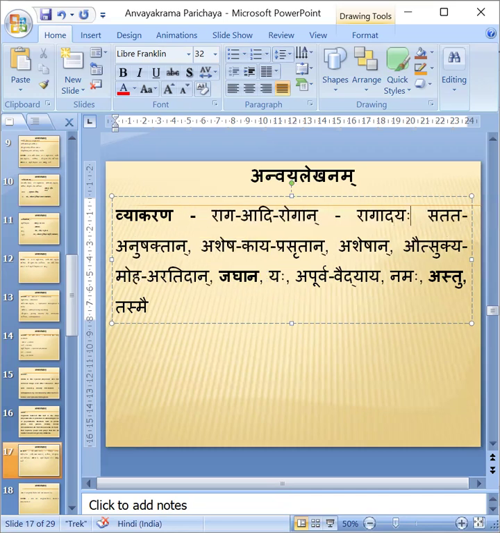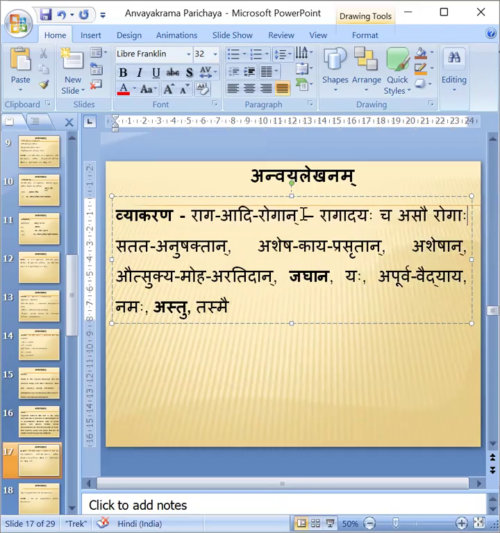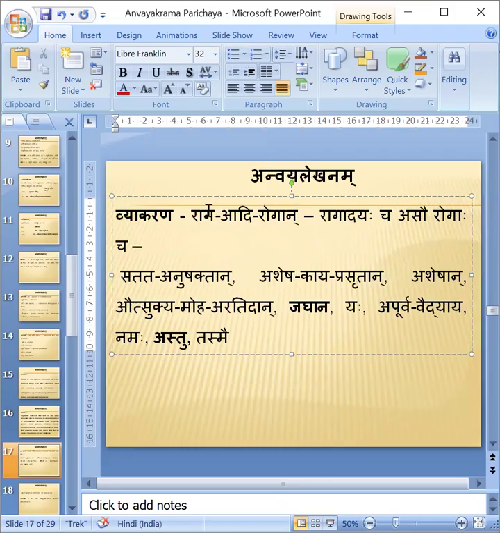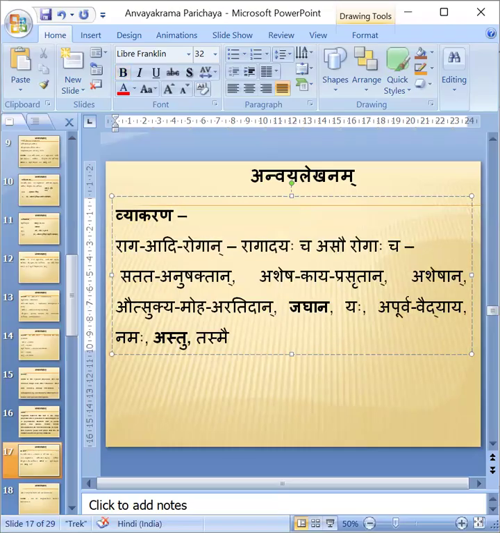Ragadayah cha asau rogaha cha. Which Samasa? If cha asau comes, which Samasa? Karmadharaya, sir. Karmadharaya. Ragadi roga. Ragadayah cha asau rogadayah, rogaha cha. Raga and other rogas. Okay.